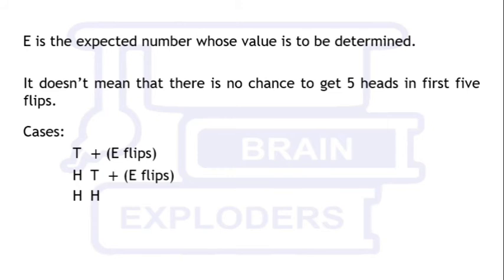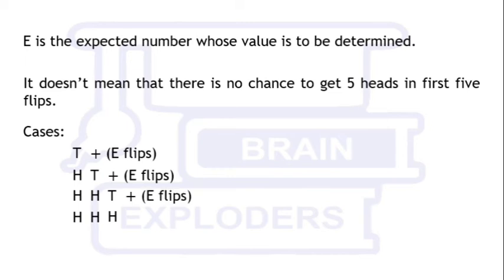But if we get head, then in the first 2 throws we have 2 heads. Now there is again a possibility to get 3 heads in a row in the first 3 flips. So we will again divide this case into two sub cases. Again there is a possibility of getting a tail or a head. If we get a tail, we can expect E more flips to get 5 heads in a row.